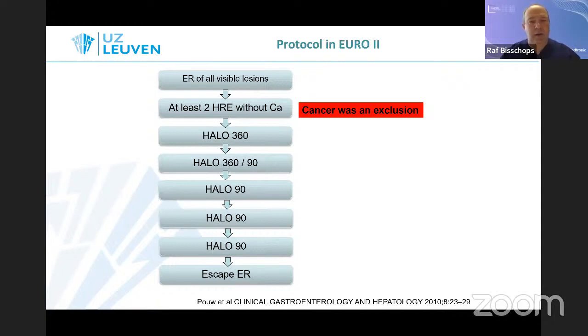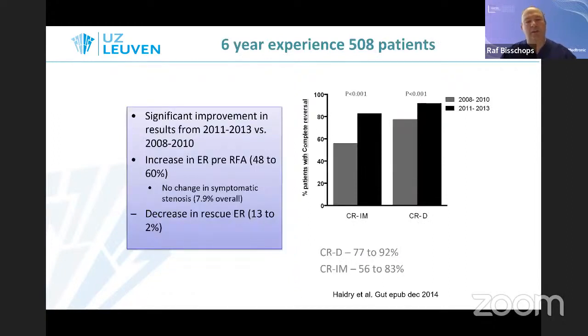And this is nicely shown by Rayan's study, showing a significant improvement by the higher adaptation of endoscopic resection prior to RFA in the 2 different periods in this study. If you compare what happens between 2011 and 2013 and 2008 and 2010, you can see that the outcome for complete remission of dysplasia significantly improved after endoscopic resection was applied more prior to RFA to remove all visible lesions.